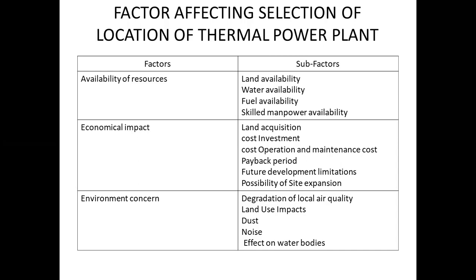Effect on water bodies. Friends, as you know, the water requirement is more for these power plants. So there are potential operational impacts on wildlife and wildlife habitats, besides effects from air and water quality change due to the combustion process. Right? These impacts include those related to fuel, such as coal dust and runoff, and those related to cooling, such as fish caught in the cooling water system or discharge of heated cooling water into streams or lakes, or other impacts. Generally, sites that minimize negative impact on wildlife from power plants are preferred.